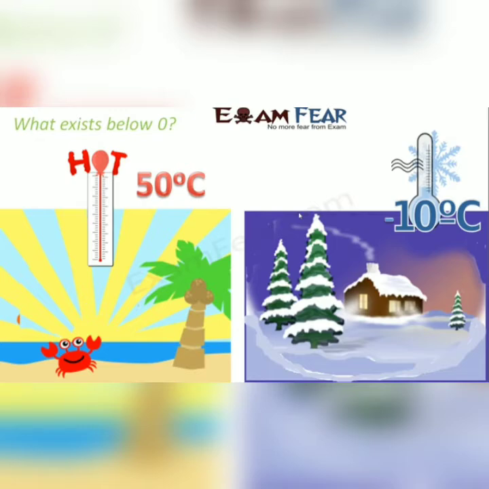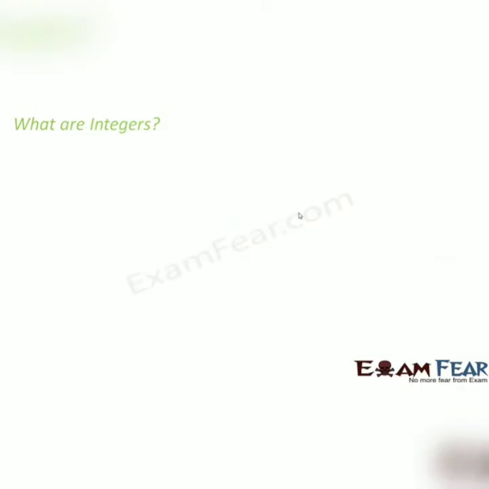If there were no negative numbers, how would you describe this extremely low temperature? Because you would not have anything to express below 0. So 0 degrees Celsius would have been the minimum temperature. But that's not the case. That's because we have a complete set of negative numbers which takes care of these low temperatures. Then came these integers. So integers are a set of numbers which include the positive numbers plus negative numbers plus 0. So basically it includes all the whole numbers along with the negative numbers. All of them together are called integers.